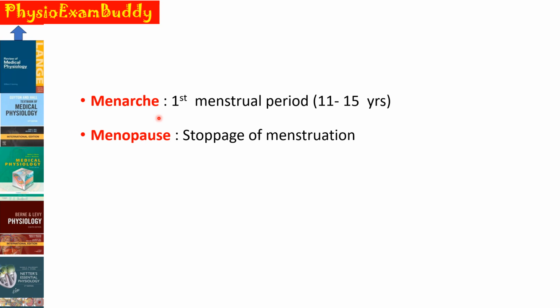Menarche is the first menstrual period occurring in a female, and this usually occurs between 11 to 15 years of age. Whereas the term menopause is used to describe the stoppage of menstruation. That is, by the age after 45, in the female there will be cessation of the menstruation, and that stoppage of menstruation is known as the menopause.